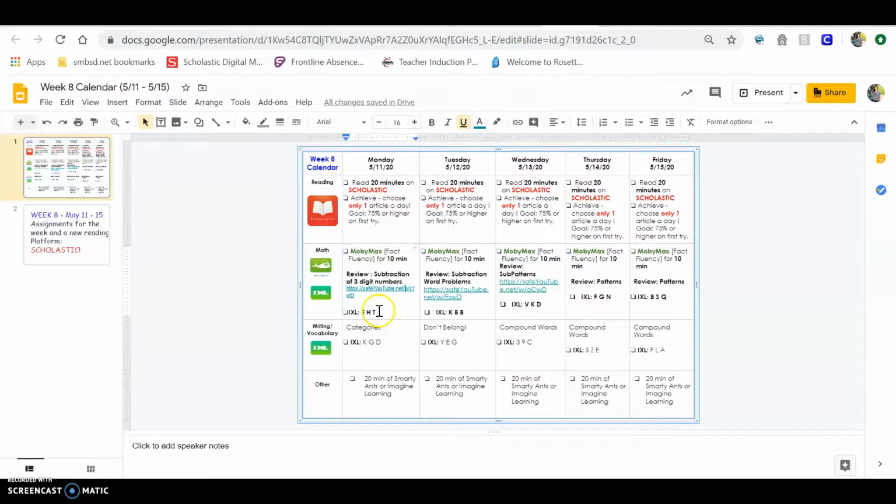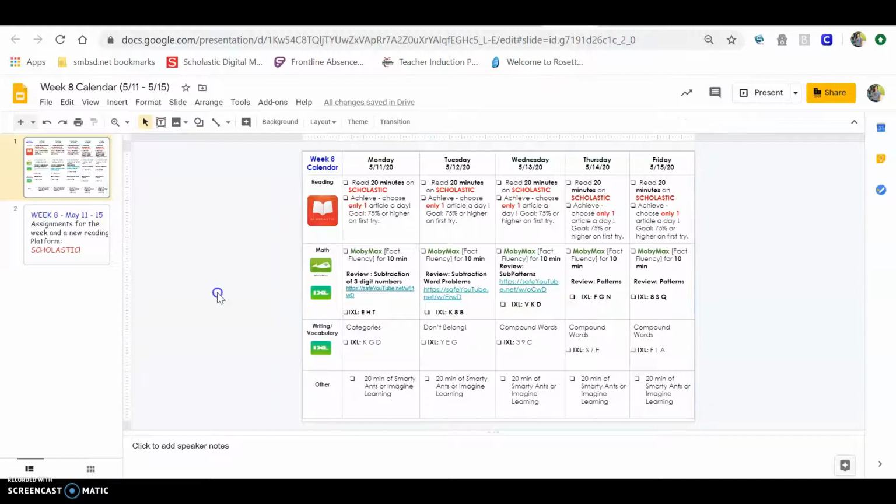And then I want you to do the IXL. You're going to review subtraction word problems Tuesday, patterns on Wednesday. Thursday, you're going to do just more patterns, and Friday, more patterns.